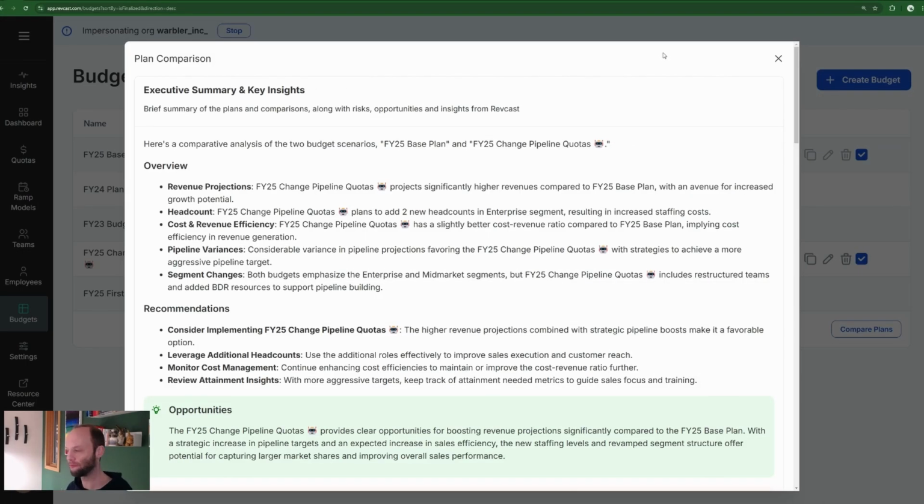There's more where that came from, but in a few minutes, we've seen how Revcast alerts you to critical business risks, allows you to dive deeper to learn more, and makes the task of replanning a breeze with automated revenue intelligence.